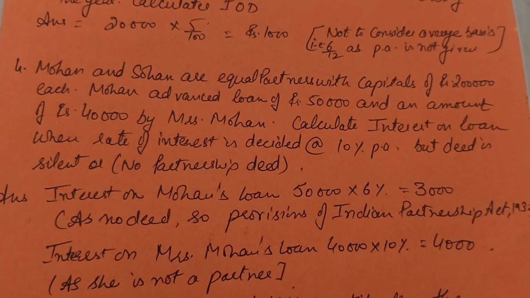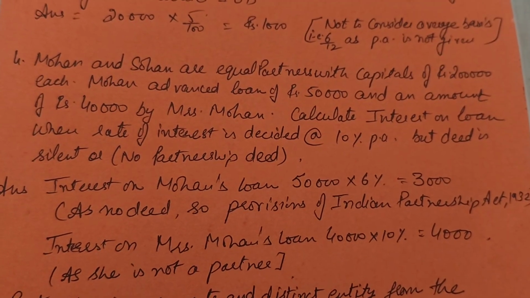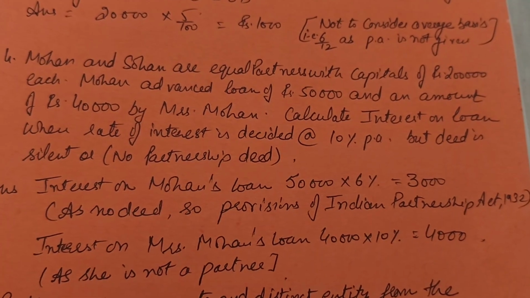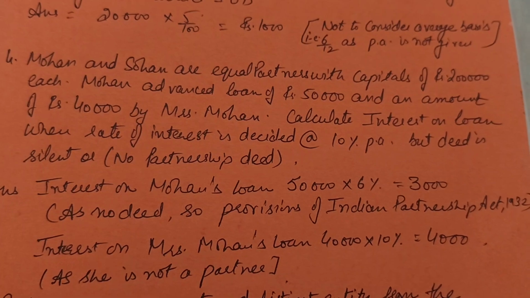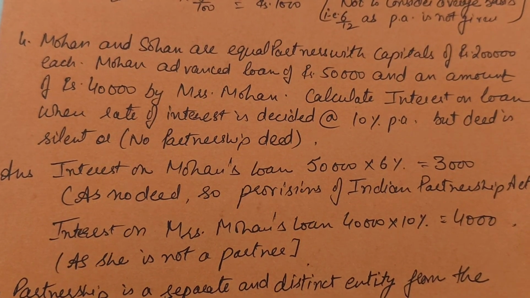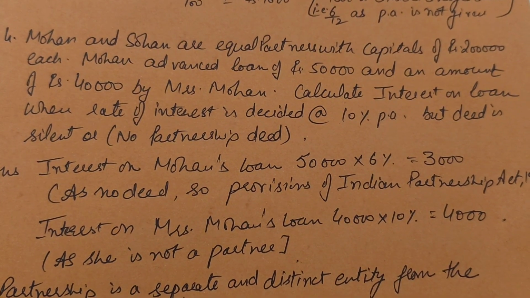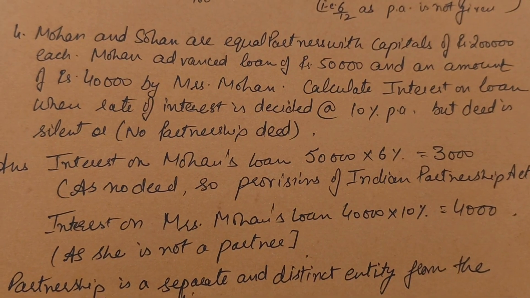Now the next question: Mohan and Sohan are equal partners with capitals of rupees 2 lakh each. Mohan advanced a loan of rupees 50,000 and an amount of 40,000 has been advanced by Mrs. Mohan. The question is asking us to calculate interest on loan when the rate of interest decided by them is 10%, but the deed is silent for the interest.